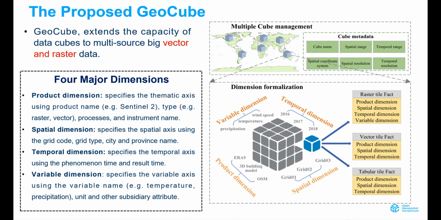The product dimension provides a comprehensive view of product attributes, while the spatial dimension employs rule-based grids for precise location information. In the temporal dimension, we manage time series data, including data acquisition time and standards. Lastly, the variable dimension focuses on raster data granularity, describing attributes like rainfall, temperature, and wind speed within RS imagery.